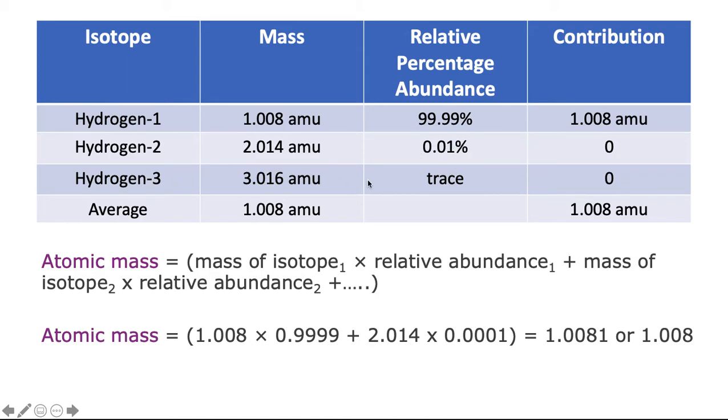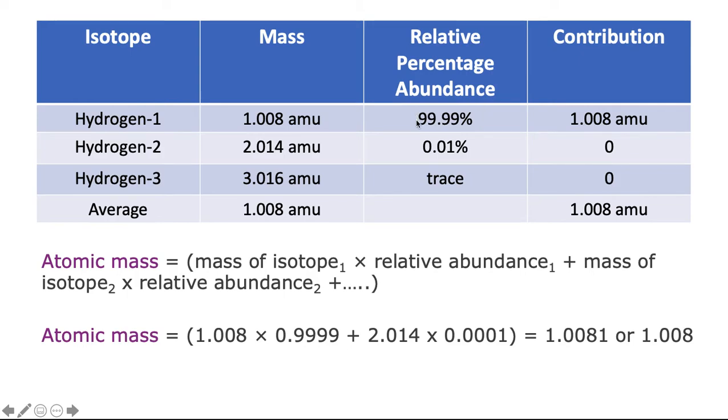Now if we go to hydrogen-3, this is really trace, so it doesn't have much bearing when we calculate the atomic mass. So let's apply this formula that we just saw in the previous slide to this example. I have the mass of the first isotope, which is 1.008, times the relative abundance.